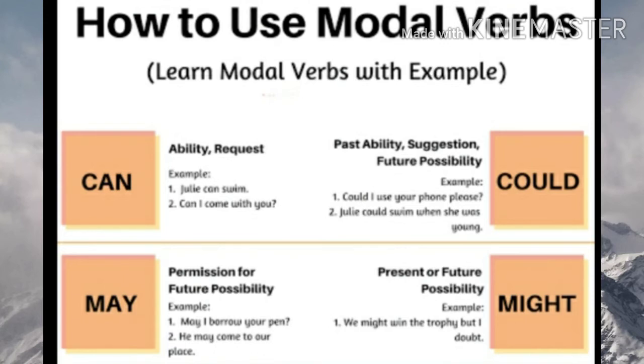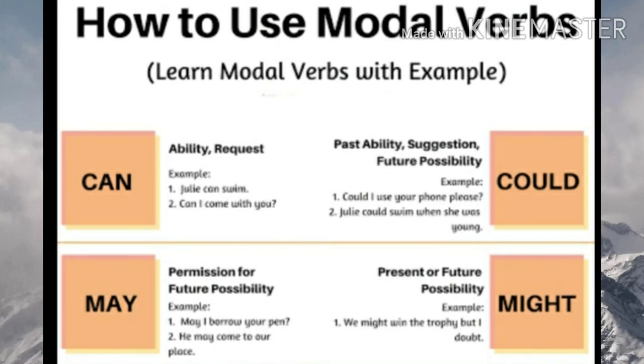Next I will tell you the exact difference between using can and could, because could also shows past ability or suggestion or future possibility. This may also be used in the same situation. But what is the difference, I will tell you after explaining all these 11 modal verbs.